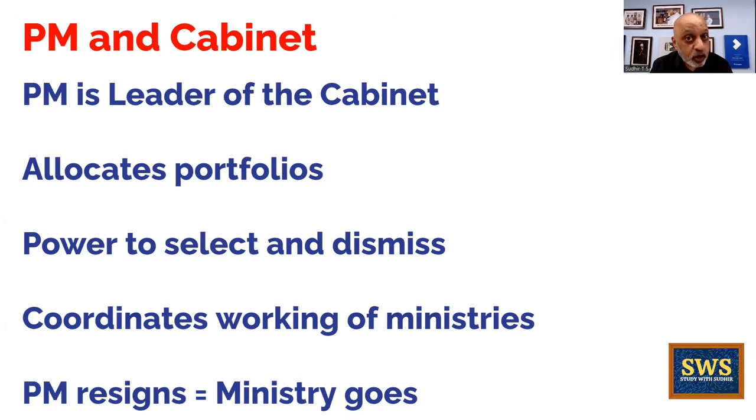Prime Minister and the cabinet. He's the leader of the cabinet. Now, please don't get confused. He's the leader of the Council of Ministers. He's also the leader of the cabinet, because cabinet is a small part of the Council of Ministers. है ना? He allocates the portfolios. I've explained that in detail. He has the power to select and dismiss. He does not want XYZ as the sports minister. He will sack him, right?